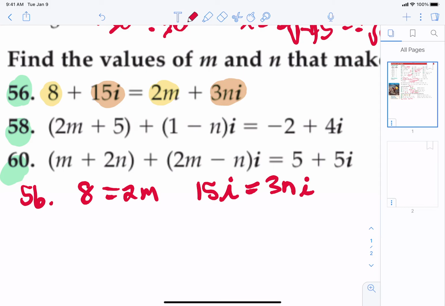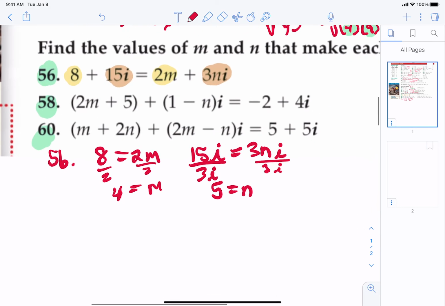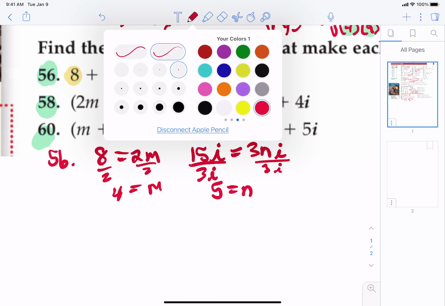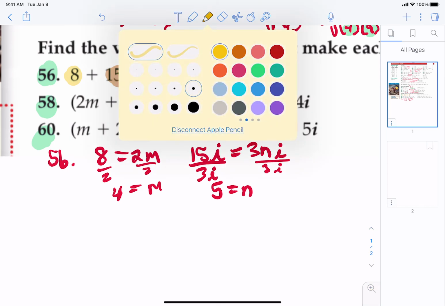So how do you think we solve? Well, this first equation, divide both sides by 2. You found m. This second equation, we need n by itself, so let's take off a 3i from both sides, and we get 5 equals n. Pretty simple, right? Now let's apply that again. I'm going to do 58 with you. I want you to do 60.